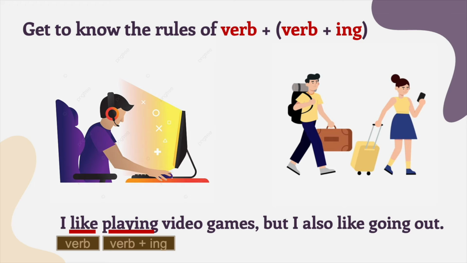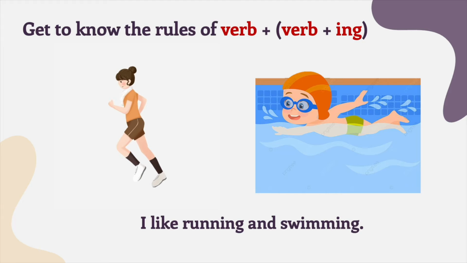And another one is like again is the verb and going is the verb plus ing. Next, I like running and swimming. Which part has the rules of verb plus ing? Obviously, like is the verb, running is the verb plus ing.